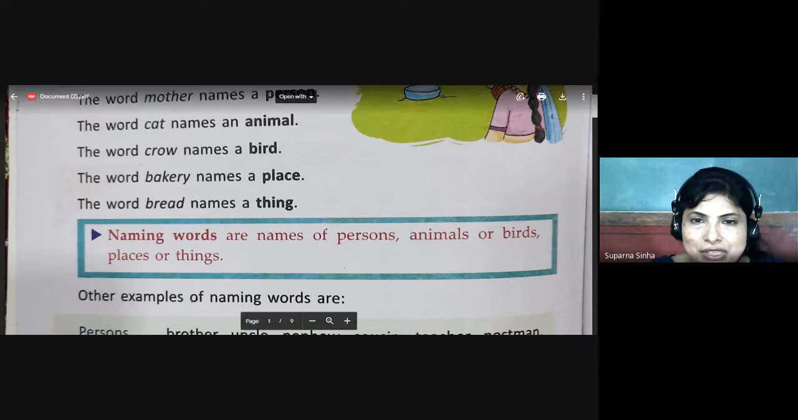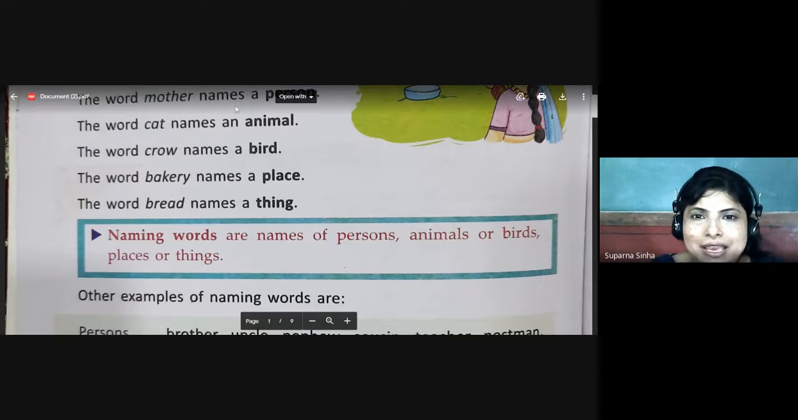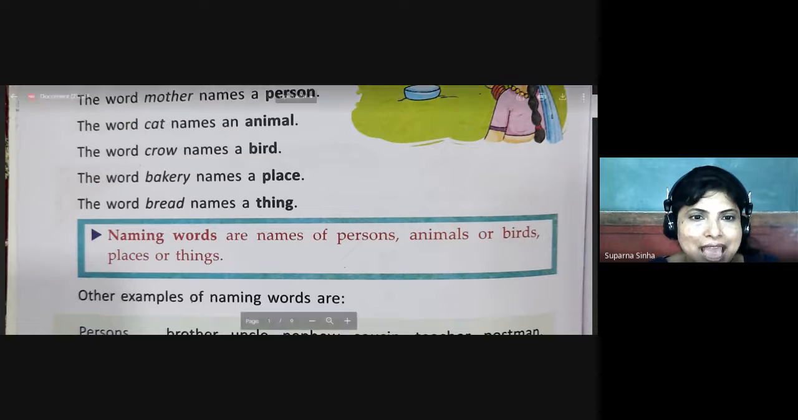So from these 5 words, we will understand the naming words. First, mother is the name of a person. Cat is the name of an animal. Crow is the name of a bird. Bakery is the name of a place. And bread is the name of a thing.